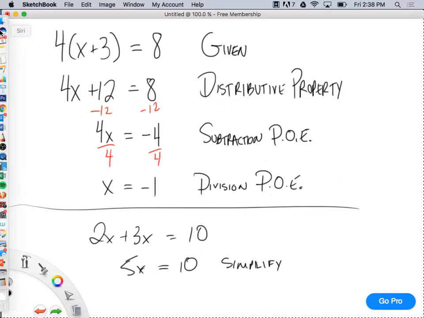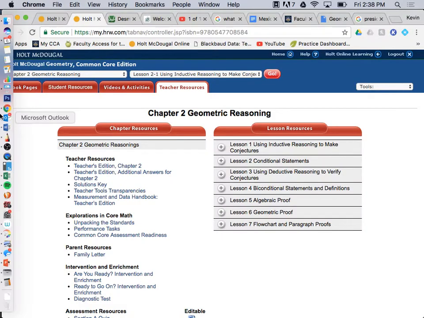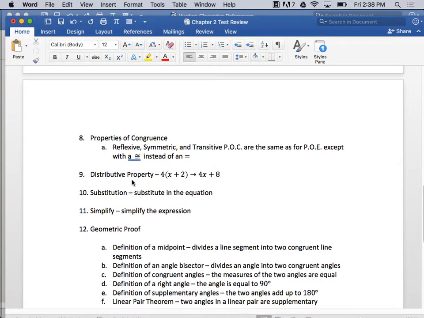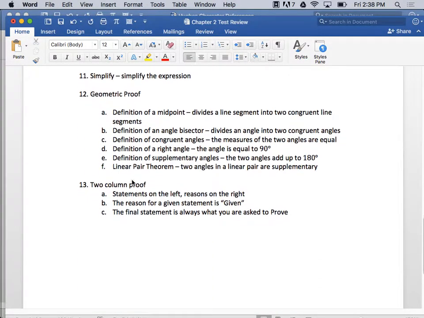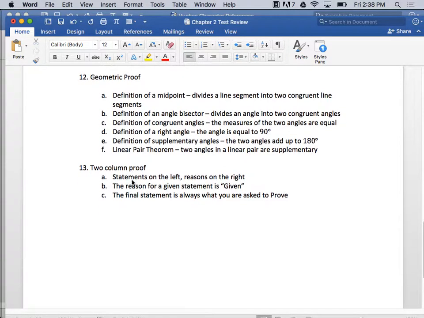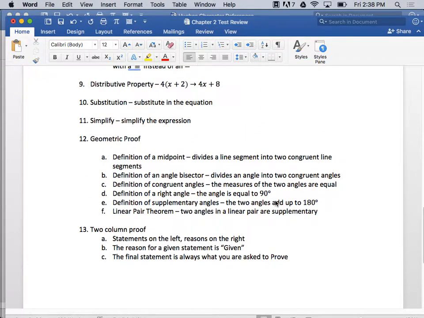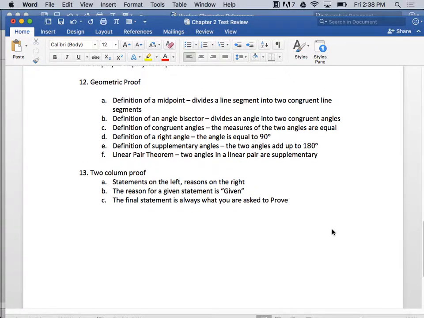Okay, good. Now, next, geometric proof. Didn't we do that yesterday? That's exactly what we did yesterday. Geometric proof is a two-column proof, which we get into in a second here. But we have to remember all these terms, okay? We have to remember all these things.